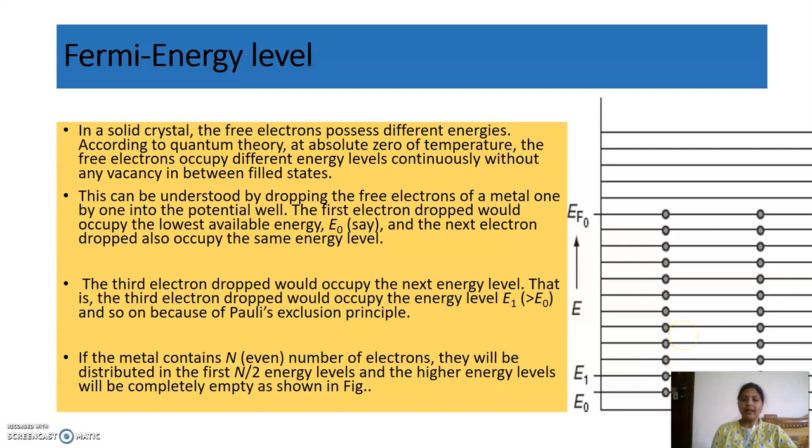So if you have n electrons, with n even, they will be distributed over n by 2 energy levels, and the higher energy levels will be completely empty. So EF, the Fermi level, acts as a reference level between the occupied and unoccupied energy levels.